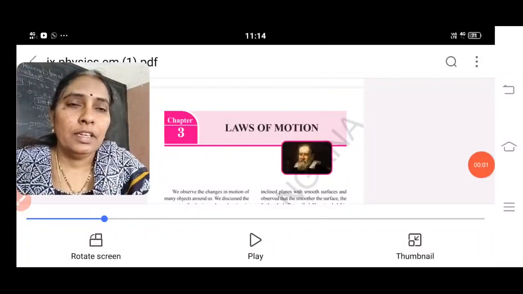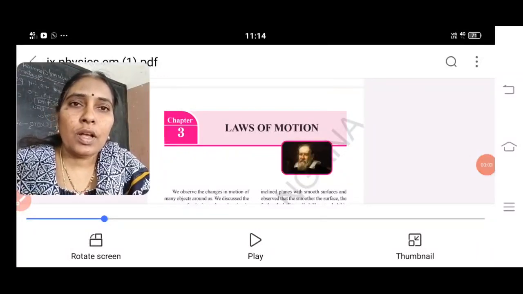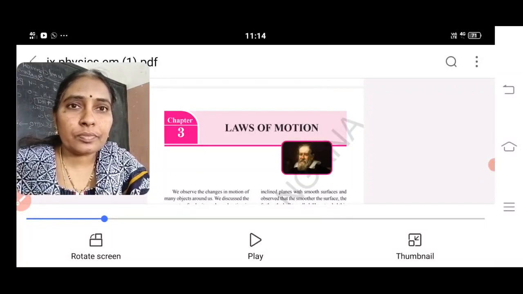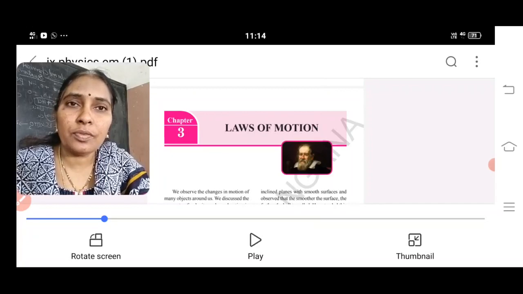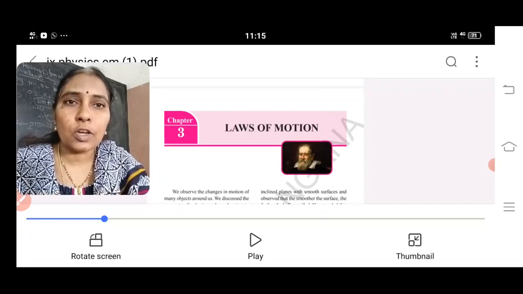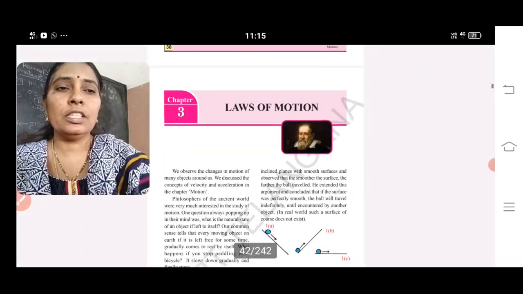Children, in the last class we discussed a few important answers of the second lesson and first lesson as a part of S7 revision. Today let me discuss important topics of laws of motion as a part of revision. Important topic means the concept. So here you can see the picture of Galileo.